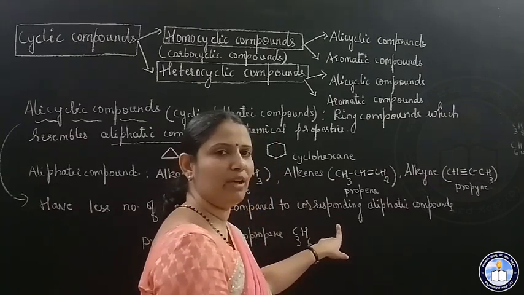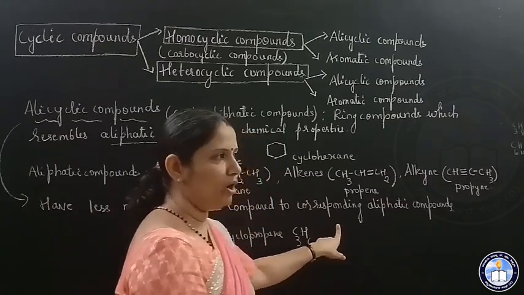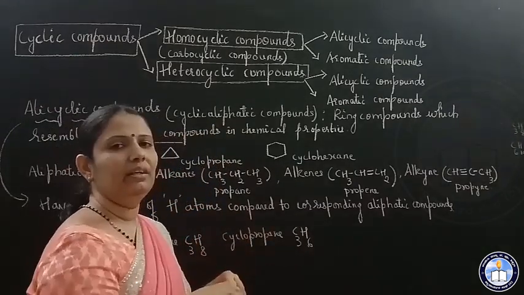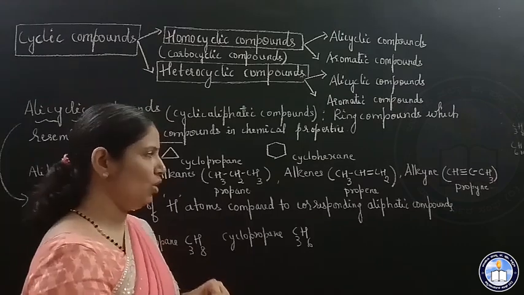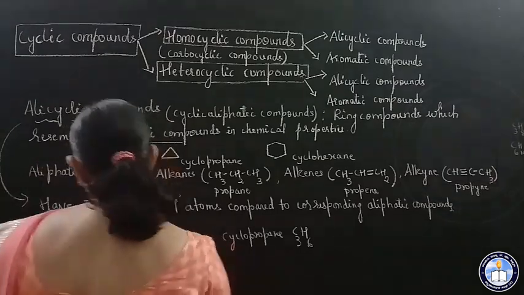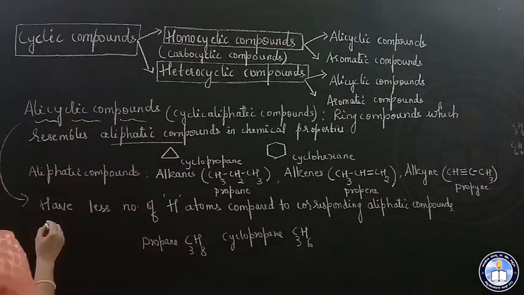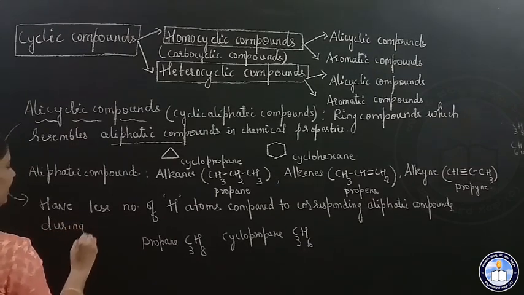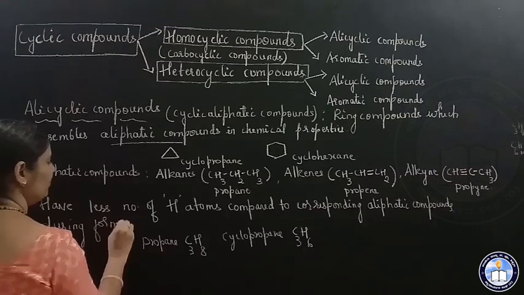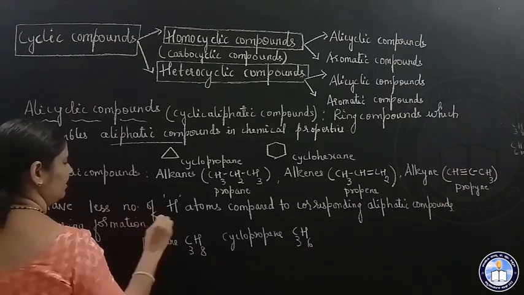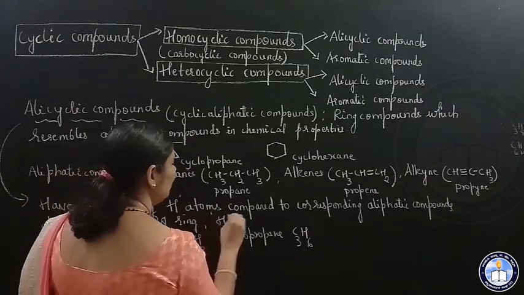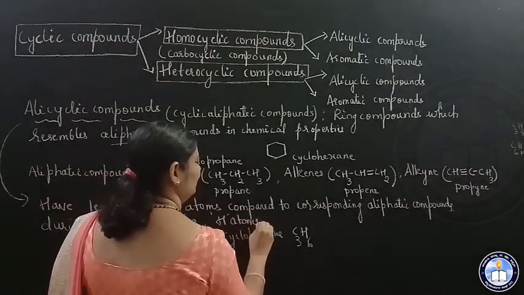Why do they have fewer hydrogen atoms? Because during the formation of the ring, hydrogen atoms are lost.